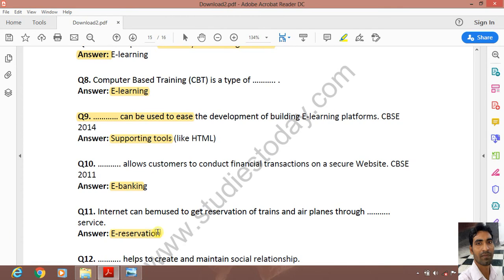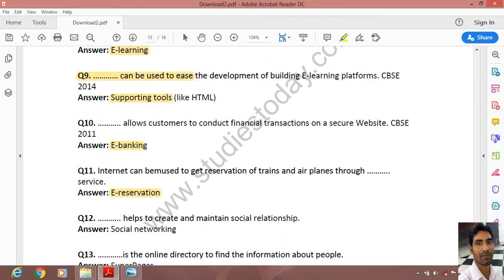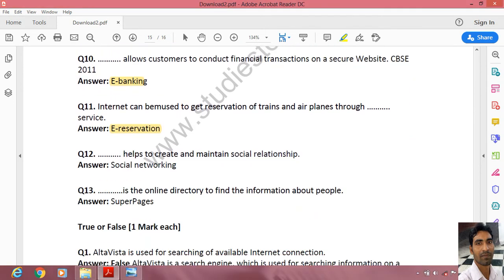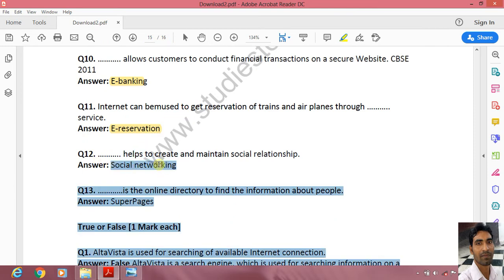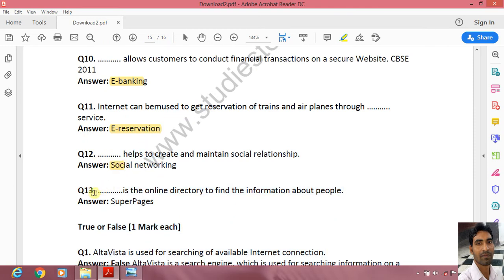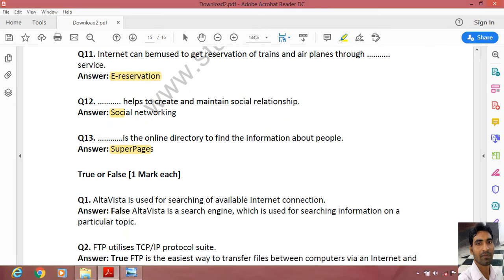Any booking, any ticket reservation can be done by e-reservation. Dash helps to create and maintain social relationship. So it is social networking. Dash is the online directory to find the information about people. It is super pages. So this is all about fill in the blank.